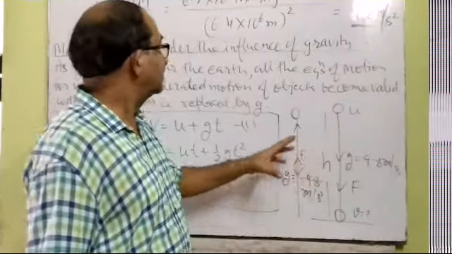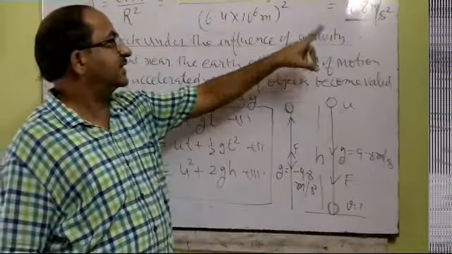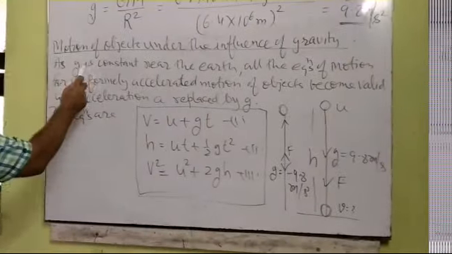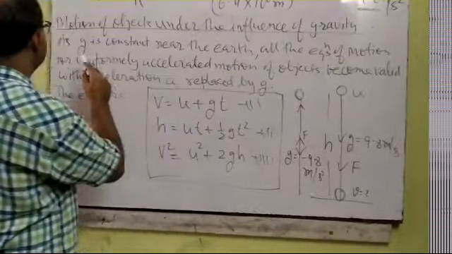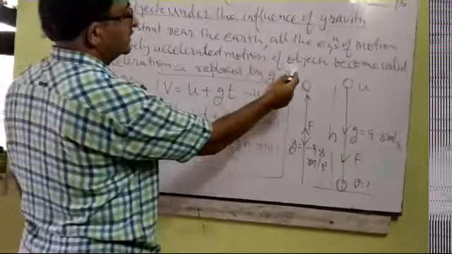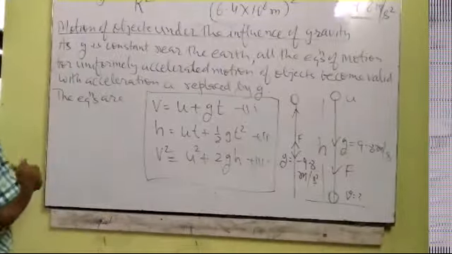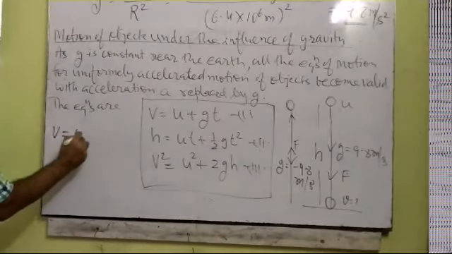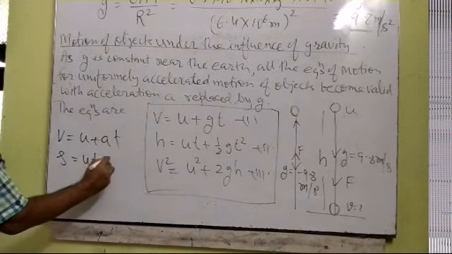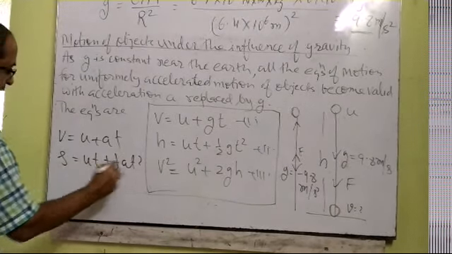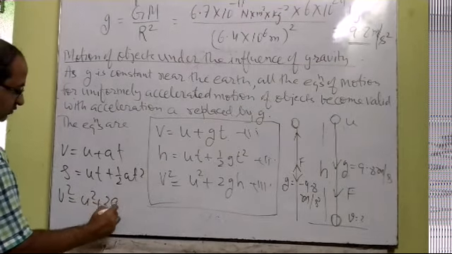Now, motion of an object under the influence of gravity. The value of small g is constant near the earth. So all the equations of motion for uniformly accelerated motion of an object become valid, which we have studied in the first chapter. The three equations of motion were v is equal to u plus at, s is equal to ut plus half at square, and the third one is v square is equal to u square plus 2as.